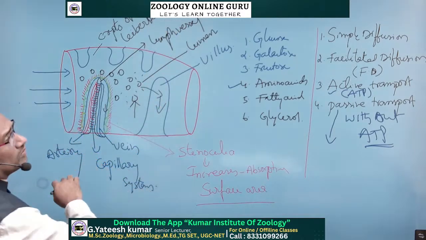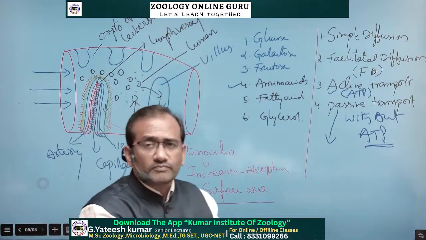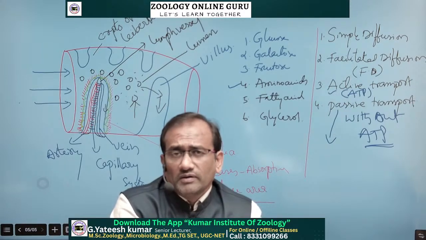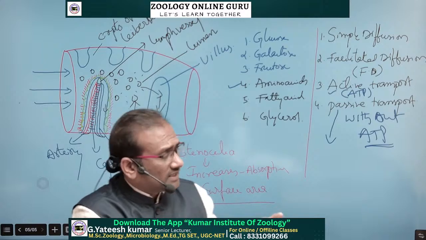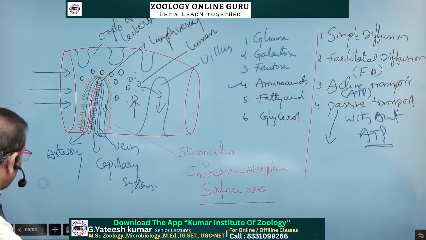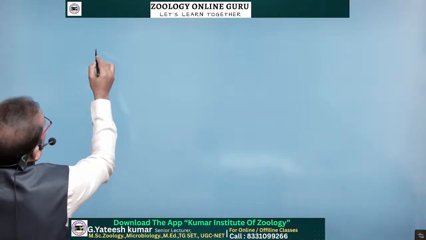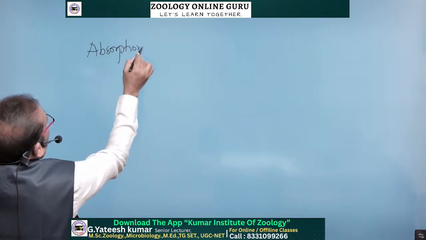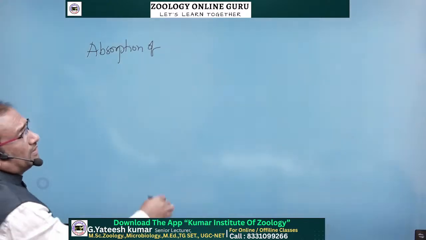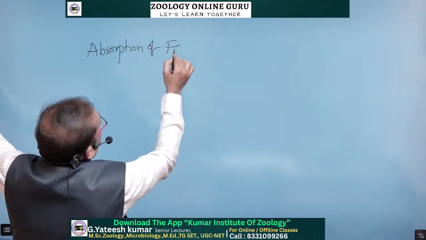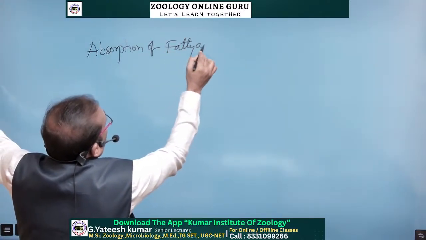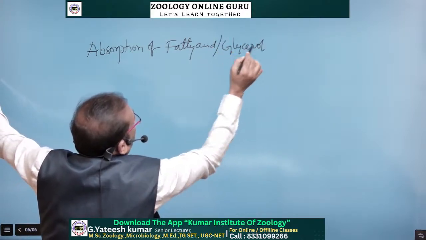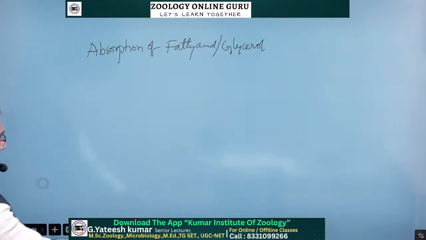Crypts of Lieberkühn. And after this topic, how the digested fatty acids and glycerol are transported, we'll discuss now. Absorption of fatty acids and glycerol. Absorption of fatty acid and glycerol.